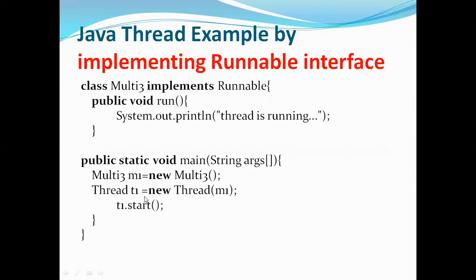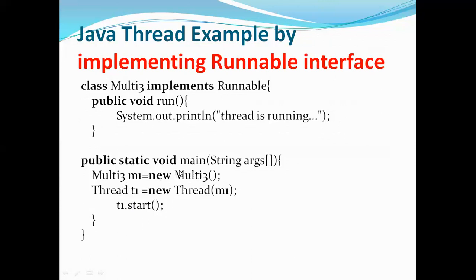Now using this m1, I'm trying to create the object for the thread. So that is, I'm creating the thread. Indirectly, t1 is a thread now. So Thread t1 is equal to new Thread(m1). For the object you have created earlier, a new thread is created, and that thread is called t1. Then I'm calling t1.start, which will call the run method, where I'm printing a statement.